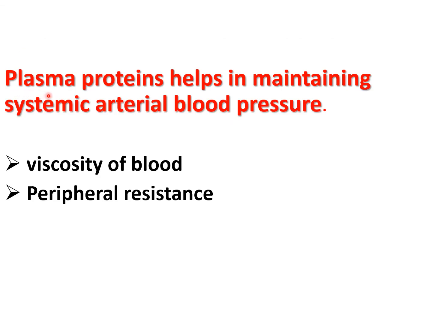Question: how does plasma protein help in maintaining the systemic arterial blood pressure? The resistance to the flow of fluid at constant velocity through a capillary depends almost entirely on the viscosity of the fluid, and the viscosity of the blood is a main factor in maintaining the peripheral resistance and thereby the arterial blood pressure. So in this way, the plasma protein maintains the blood pressure constant by maintaining the viscosity of the blood.